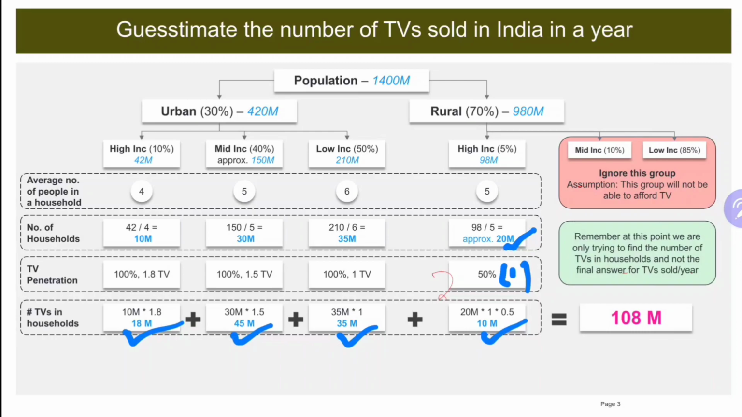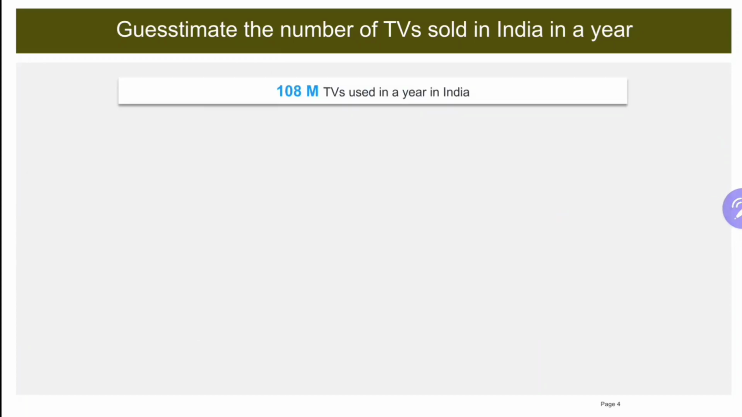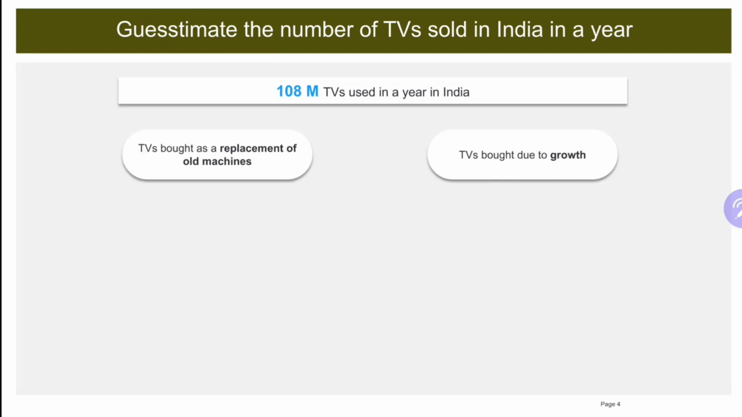I'll move forward, and now we have to find out the number of TVs sold in India in a year. 108 million is the number of TVs that are currently there in India. Now we need to find the number of TVs sold in India in a year. For that, I have to look at two things. One, the number of TVs that are bought as a replacement of the old machines, and second, the TVs bought due to industry growth. I'll start with the first one.